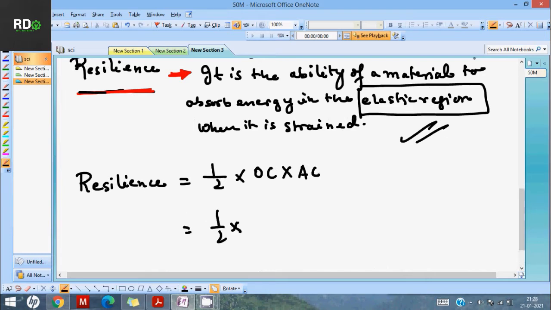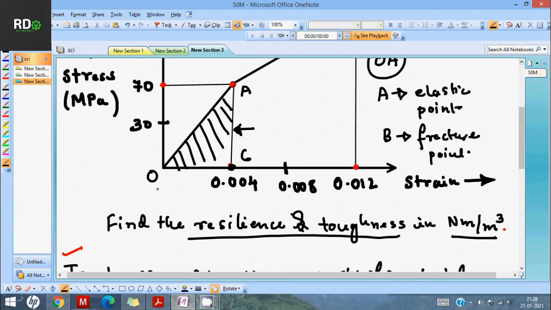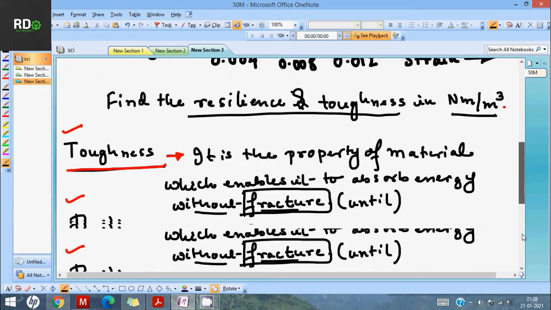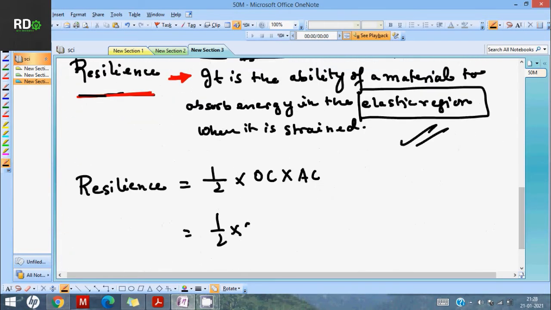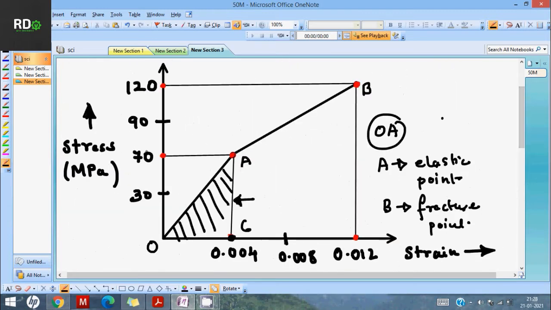What is OC now? On the x-axis, OC is from O to 0.004. And AC, the entire height of AC, is this 70 mark.